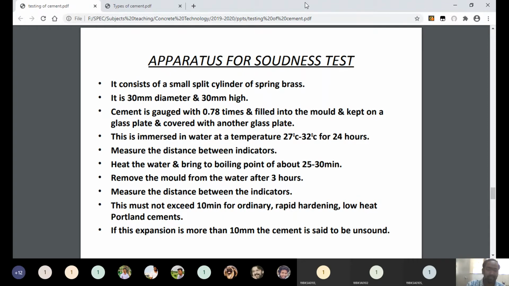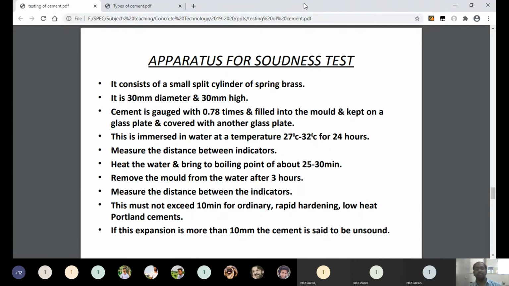So then what will happen? The cement cylinder will be made. Understand? And after that, you immerse that cement cylinder within water at room temperature. Room temperature is around 27 degrees centigrade. Now you immerse that cement cylinder in water and keep it in water for 24 hours.